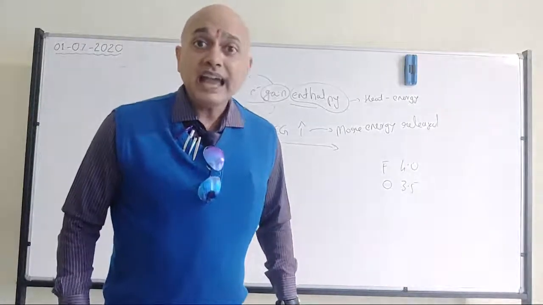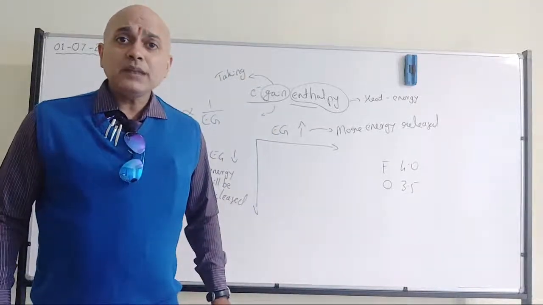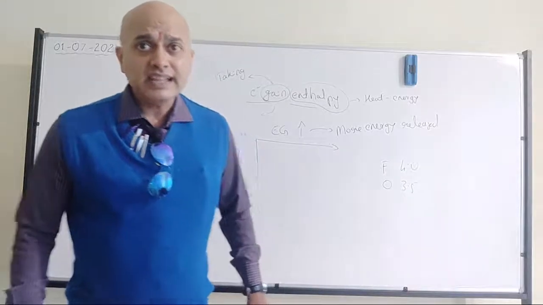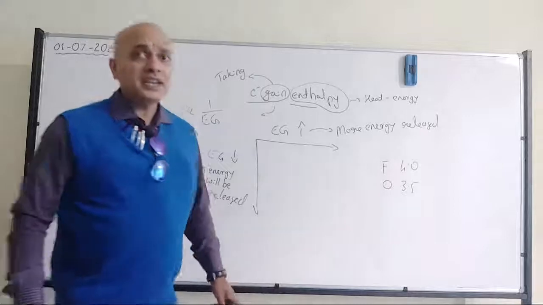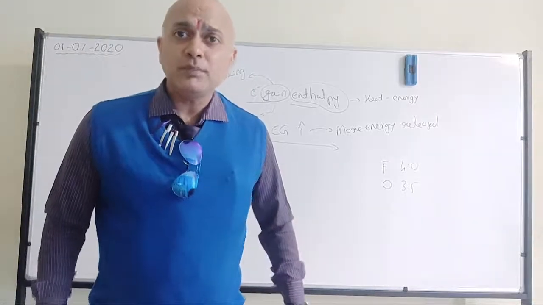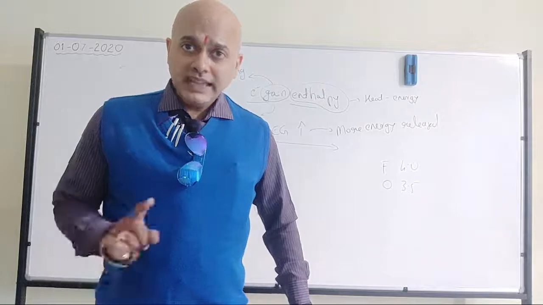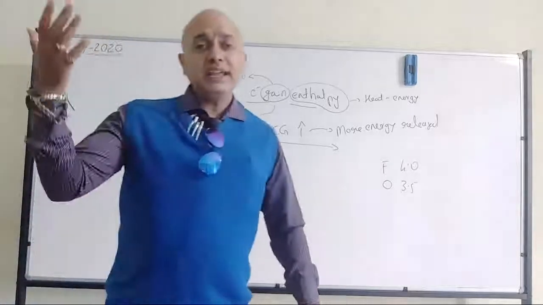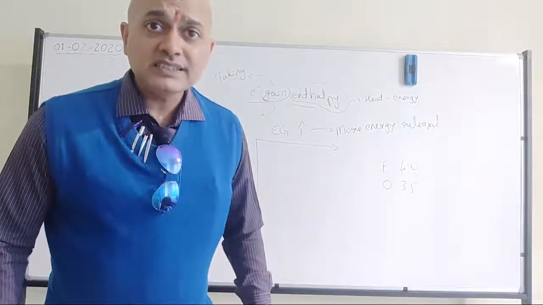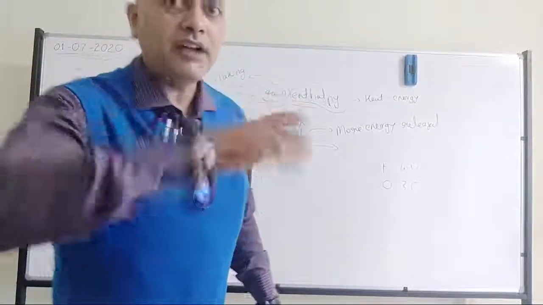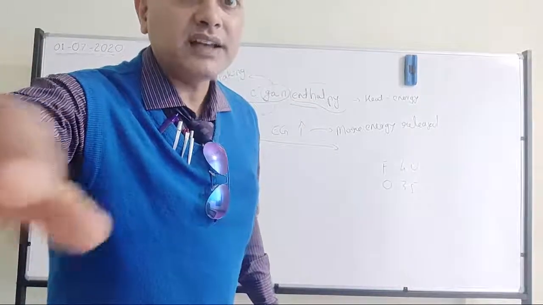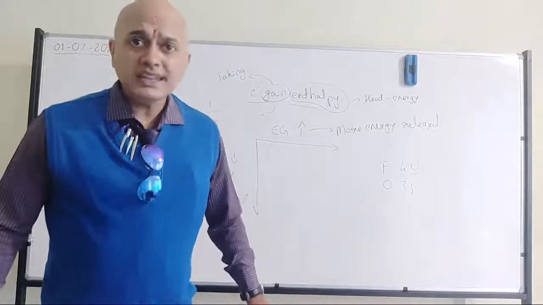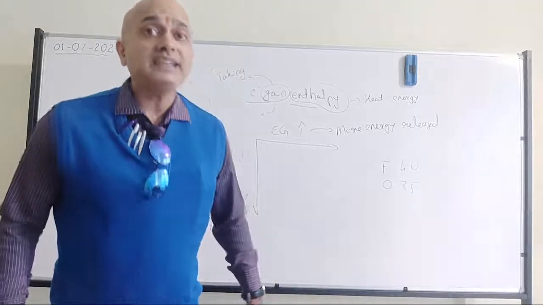In that case, electron gain enthalpy should have a high negative value for these elements. These elements would have dominated even with respect to electron gain enthalpy. Electronegativity is highest for these two elements, fluorine dominating, then oxygen. But in that case, they should have dominated electron gain enthalpy also. All of you will agree? Yes, that should have been the reality. But that is not the reality.